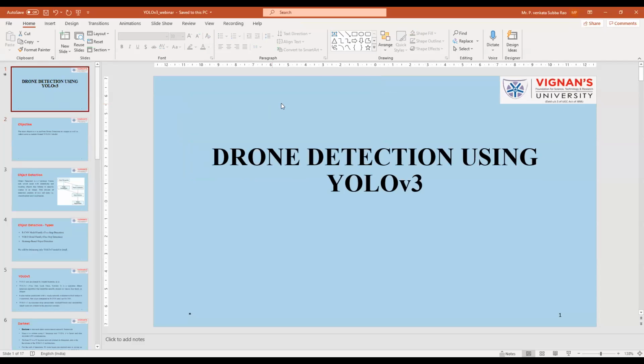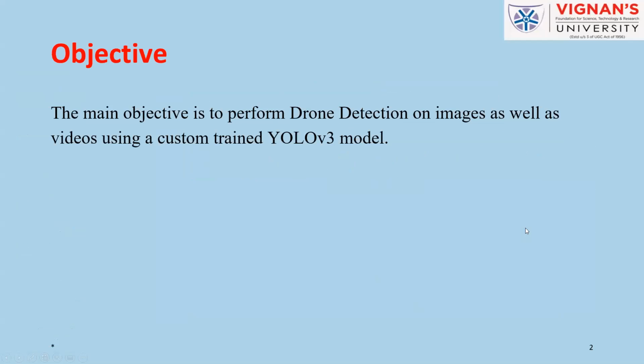First, let me give you a brief introduction about our work and how YOLO actually works. So this is our objective. We are going to perform custom object detection, that is drone in our case.